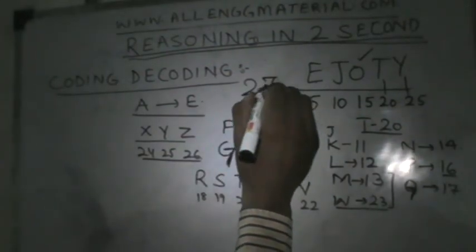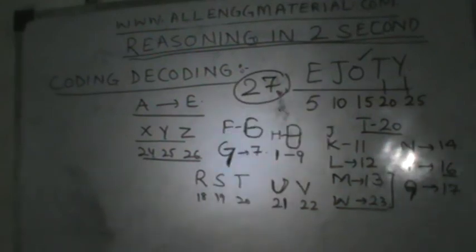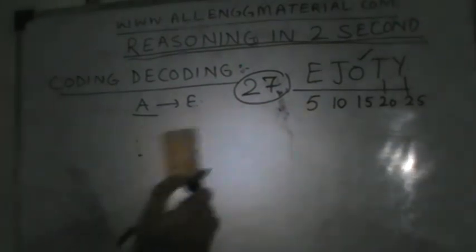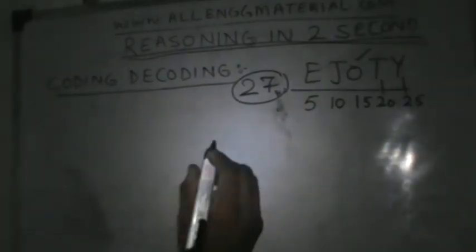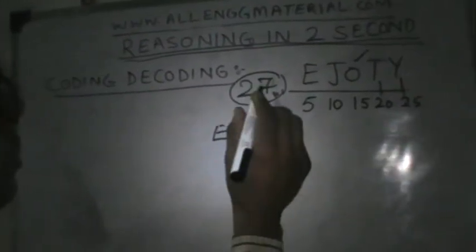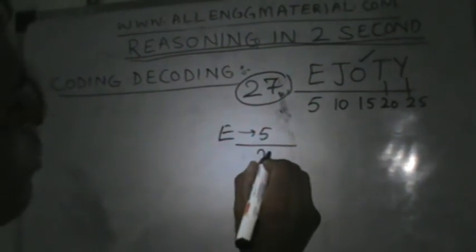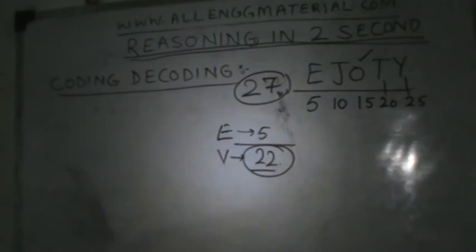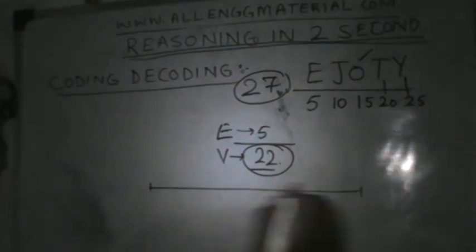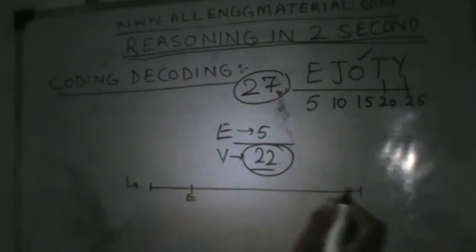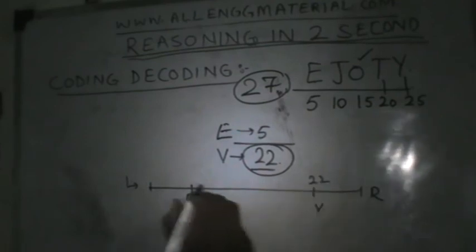the number 27. Let's say we need to know the letter opposite to E. As we know that E is 5, subtract it from 27, it will become 22. What is the letter at position 22? That is V. So E is opposite V. From left to right, fifth position E, then from right fifth position V, that is 22.